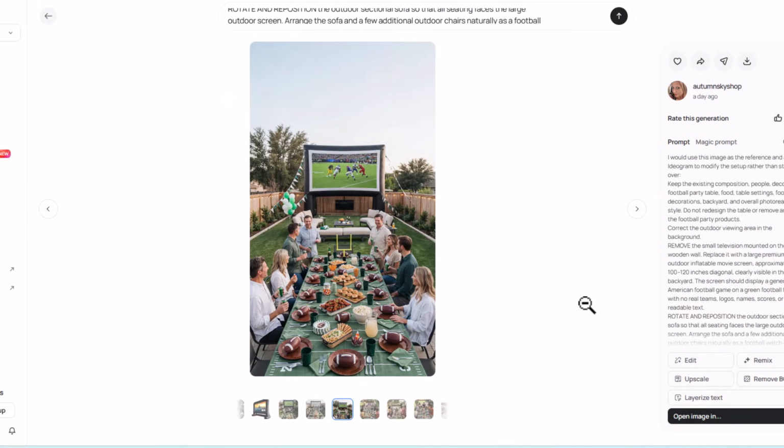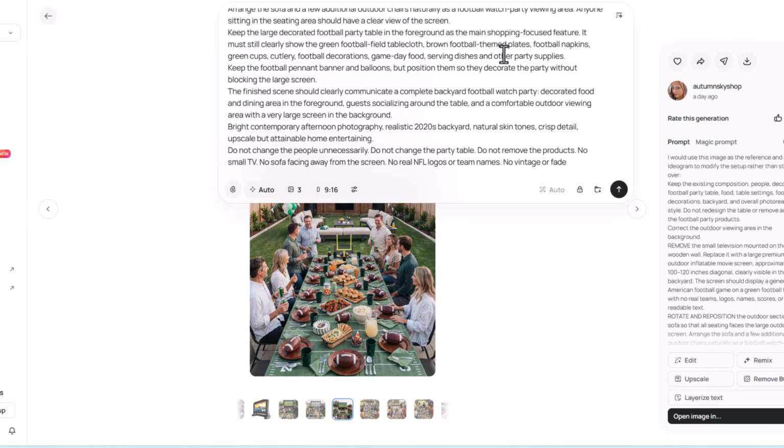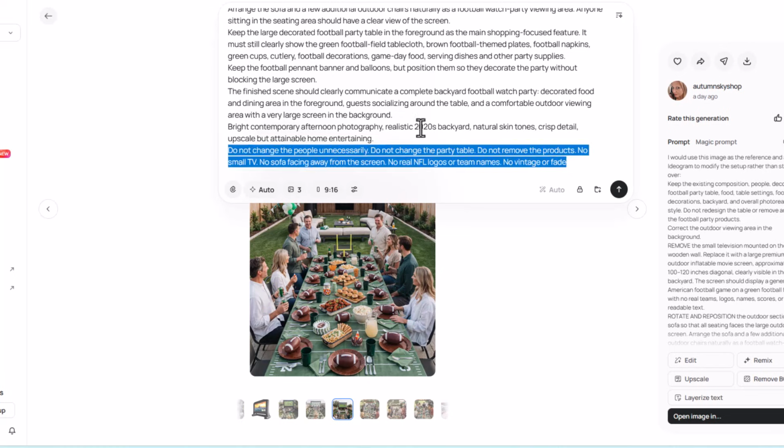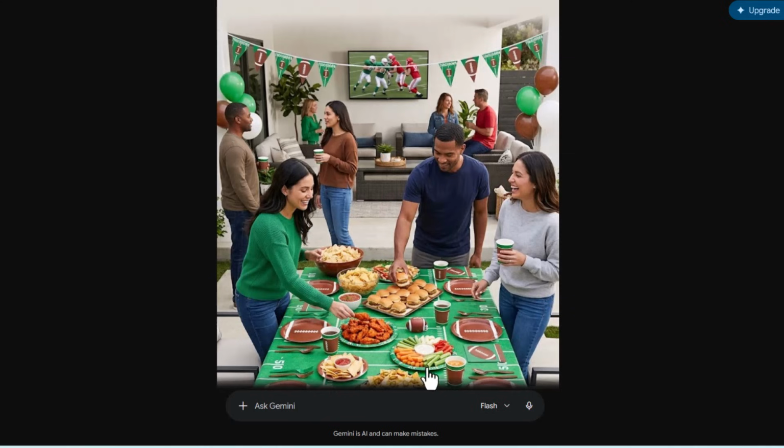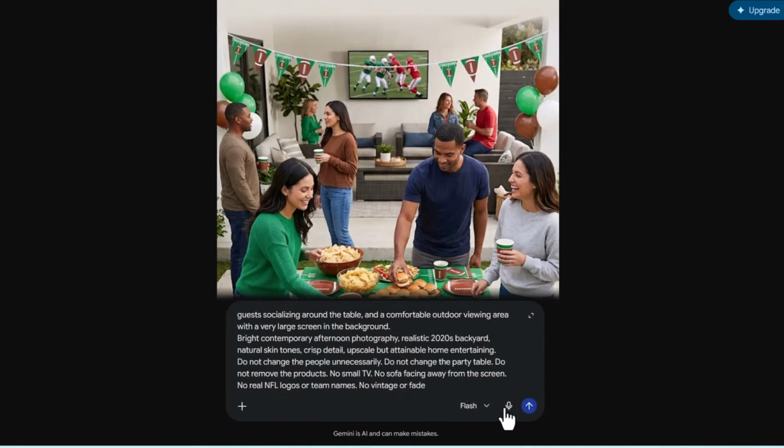Okay, so I wasn't super thrilled with what we were given here. So I went ahead and took this information again, and I'm going to go into Gemini. I just did this a second ago on the side just to see what would happen. And actually, it turned out really well. So this is the picture from the same prompt, and this is from Gemini. And this didn't cost me anything, but I'm going to give it the same prompt again and see if I get a second picture. Let me just try it out. I don't know how many of these a day you get.